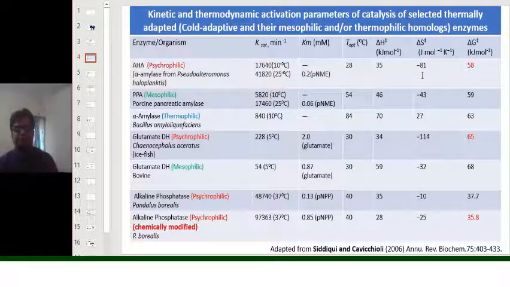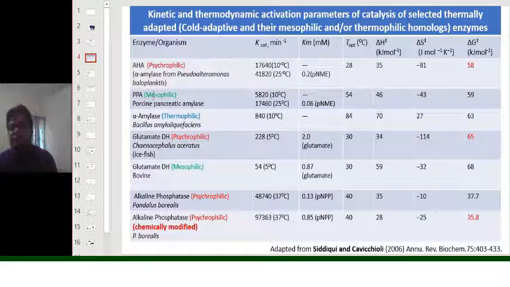Now, here we have taken three enzymes with psychrophilic, mesophilic and thermophilic counterparts for the enzyme alpha amylase from Pseudoalteromonas haloplanktis, which is a psychrotolerant or psychrophilic organism.